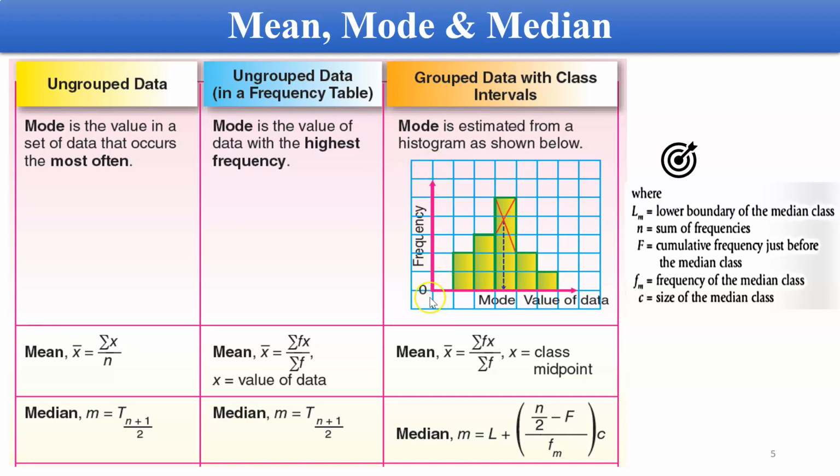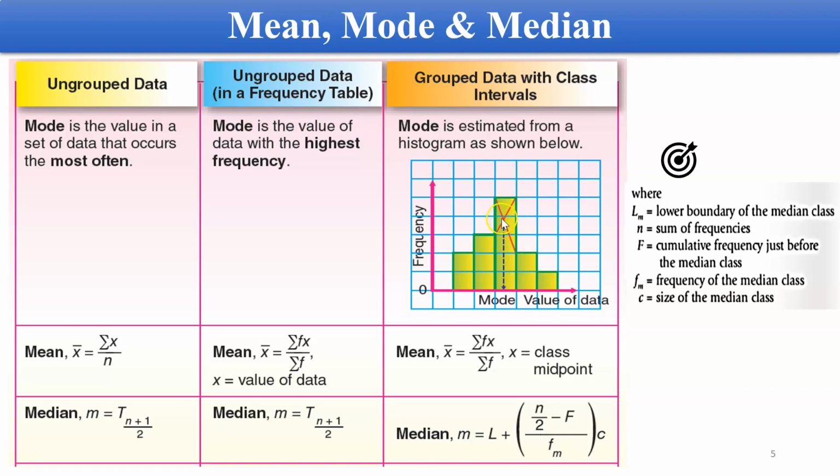on the y-axis, you will have the F-axis as the frequency, and the x-axis will be the data value, the class interval. So the mode will be over here. You see the highest over here. So you just do a cross on the vertices over here. You have this vertical and these vertices, and then you just cross it over.